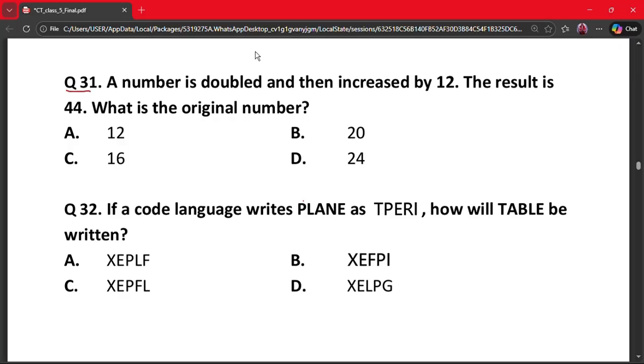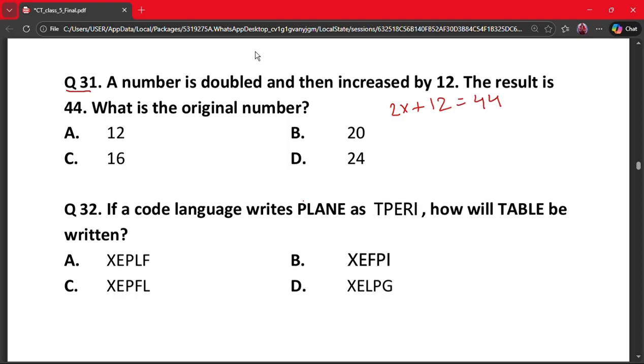Question number 31. A number is doubled and then increased by 12. The result is 44. What is the original number? A. 12, B. 20, C. 16 or D. 24. So let the number be x and the number is doubled, so let it be 2x, then increased by 12, so plus 12 equals 44.